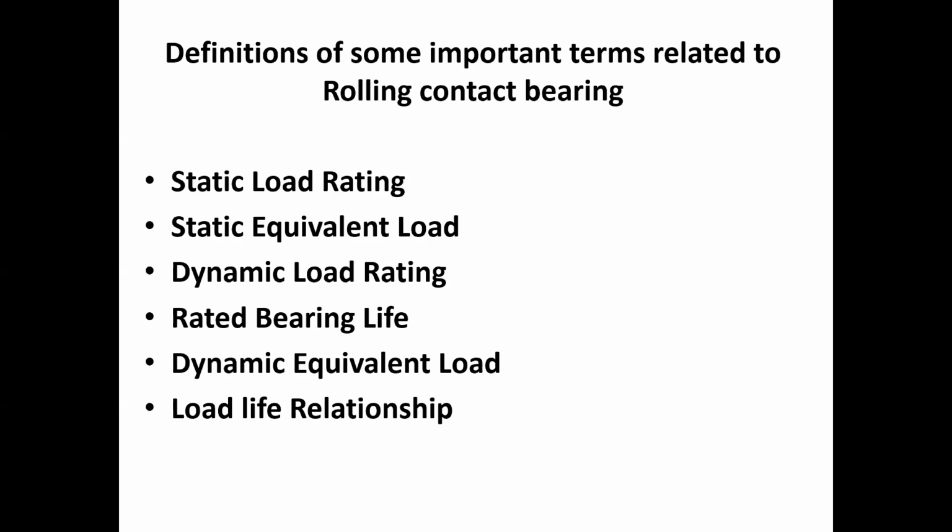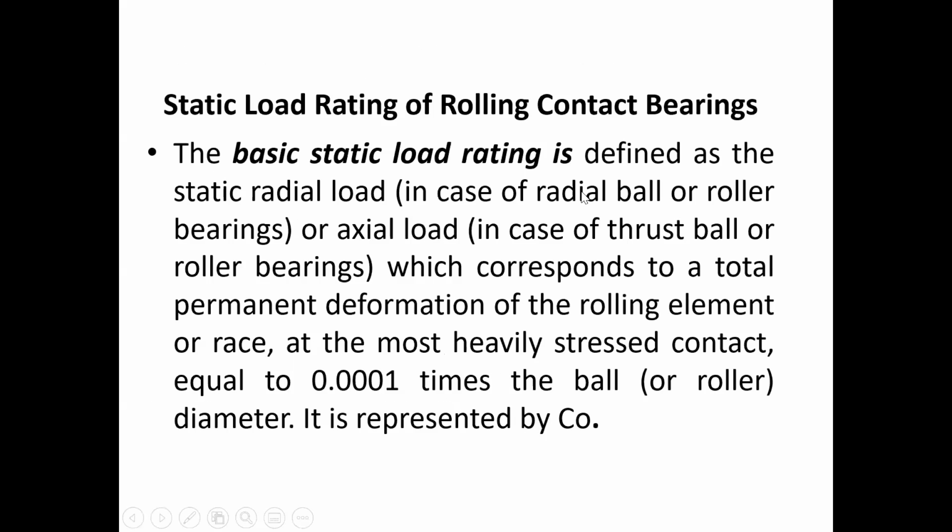So the first definition which we are going to discuss is the static load rating. The static load rating of a rolling contact bearing can be defined as the static radial load in case of radial ball or roller bearing, or axial load in case of thrust ball or roller bearing.